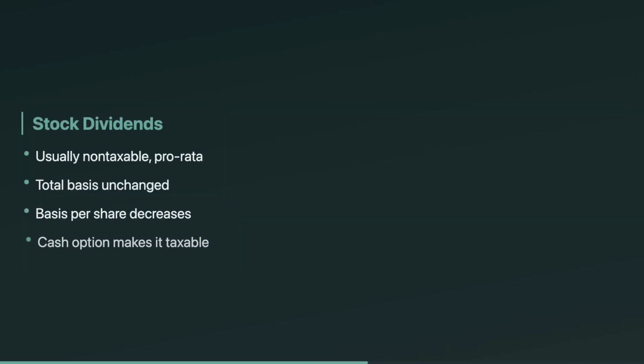Next, stock dividends. A true pro rata stock dividend is generally not taxable because you didn't receive cash and everyone's ownership percentage stays the same. But basis still matters. Your total basis in the investment stays the same, and you spread it over more shares, lowering basis per share. The big exception: if you can choose cash instead of stock, the distribution is taxable.